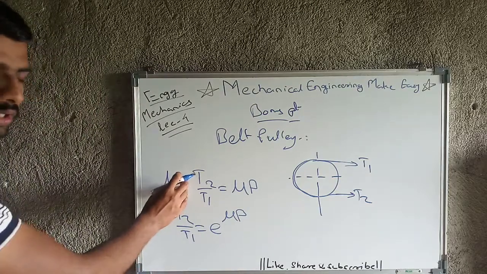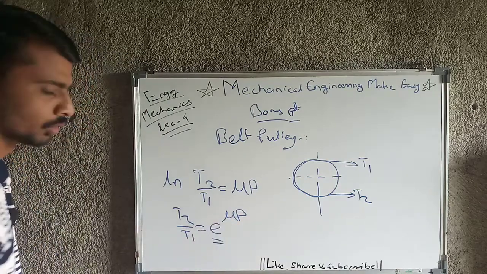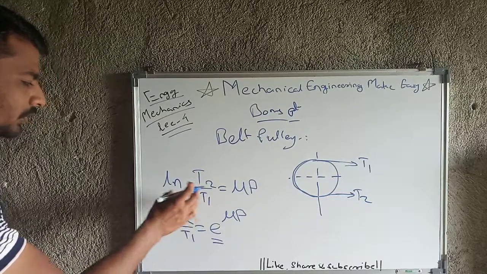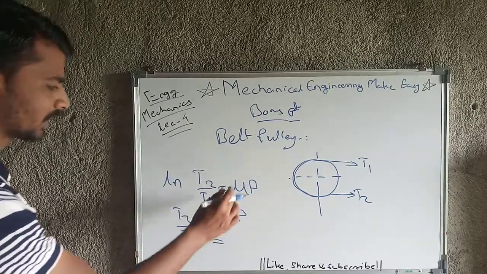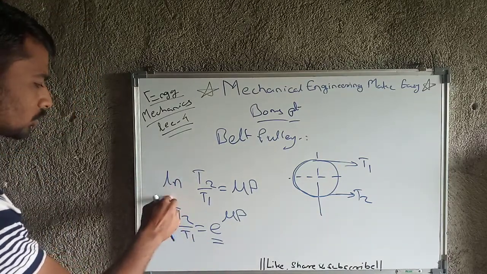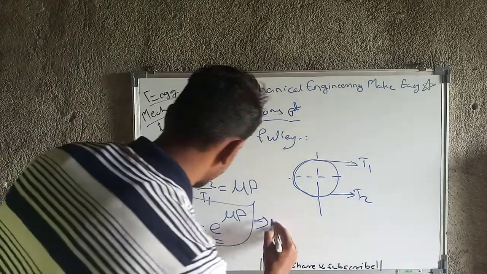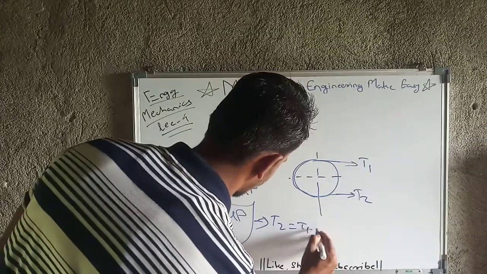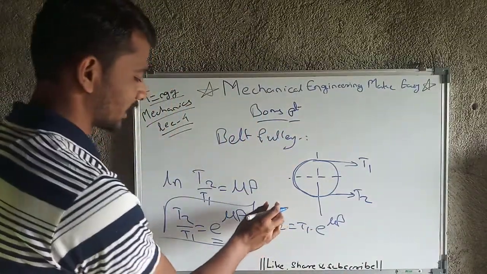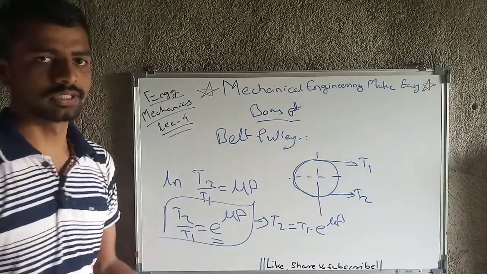What we have done here is shift the ln, and ultimately we get e raised to ln of T2 by T1, which gives the value T2 by T1, and on the other side e raised to mu beta as it is. We took e raised to on both sides, so we get this equation. Ultimately from this equation, T2 equals T1 into e raised to mu beta. This is the tension on one side, this is the tension on the other side, and this is e raised to mu beta.